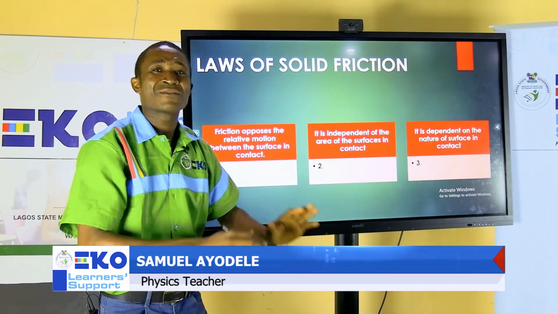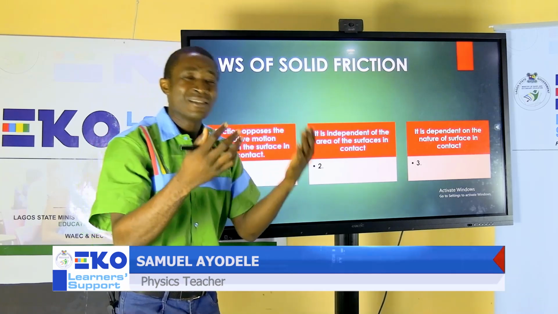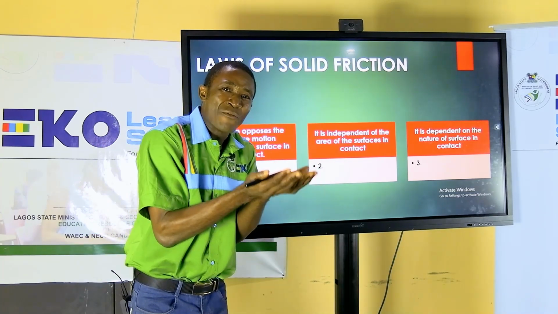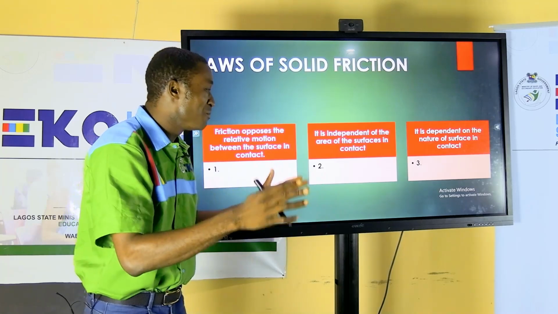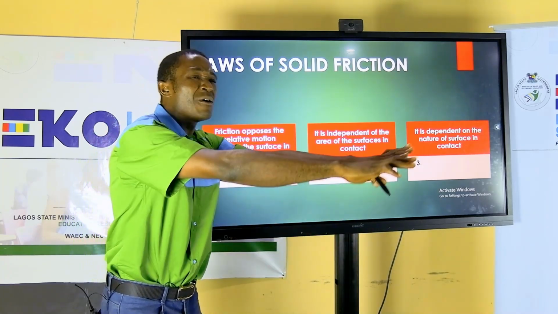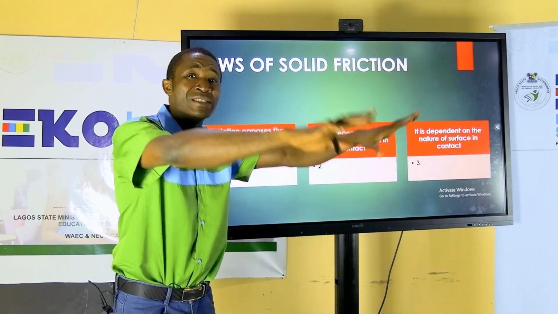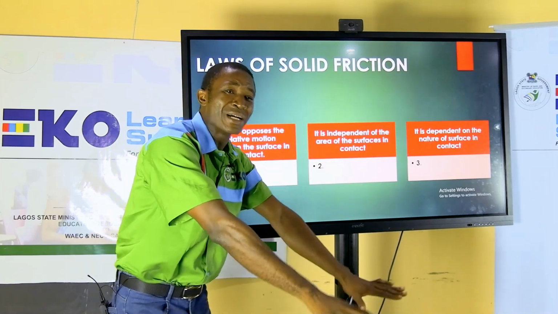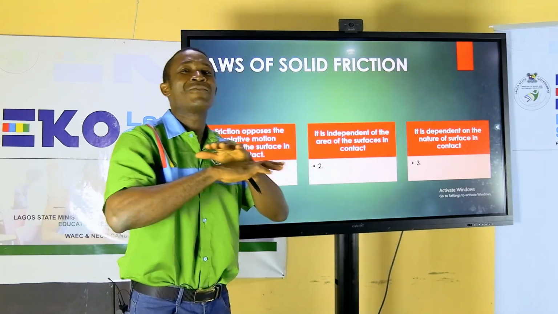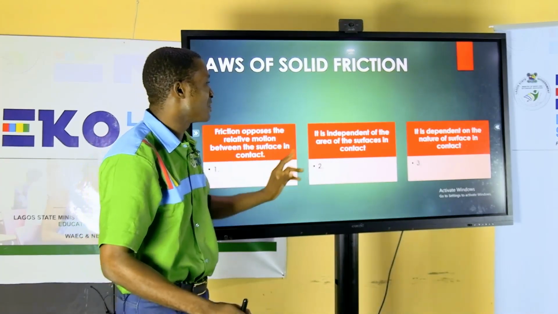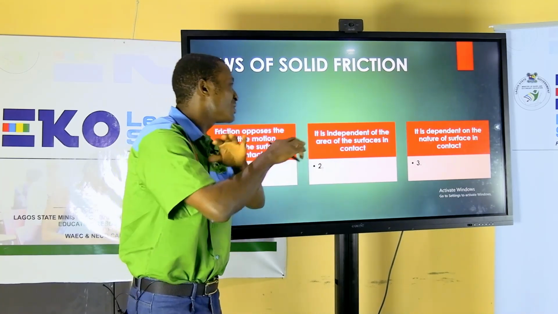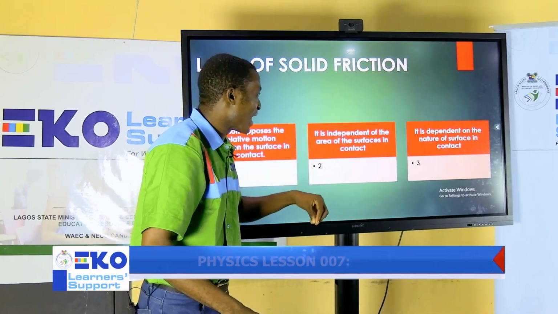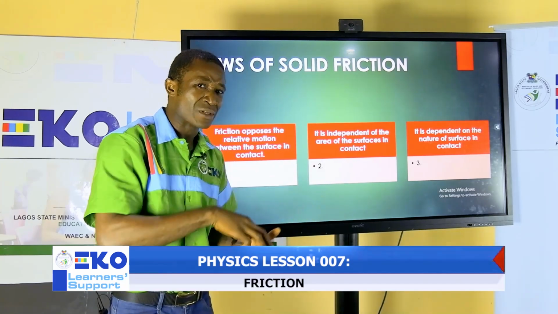It could be as flat as the tire of a vehicle. Once it touches the ground, friction must exist. It could be as big as the surface of a big container. Once you put it on the ground, once there is contact, friction will exist. So therefore, we say that friction is independent of, it does not depend on, the area of the surface in contact.